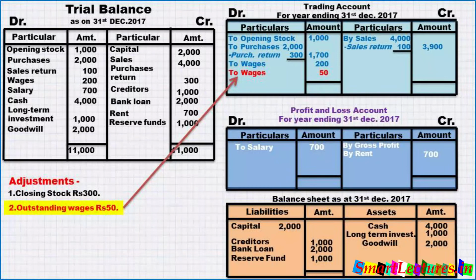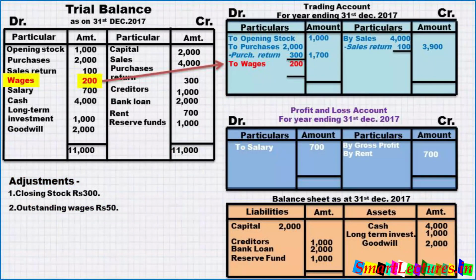So it's not presentable that we write down two items. The best presentation is to wages 200 in the inner column, and then add outstanding wages 50, and in the outer column it will be 250.